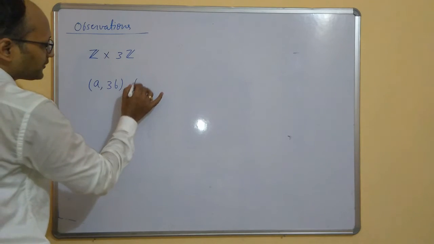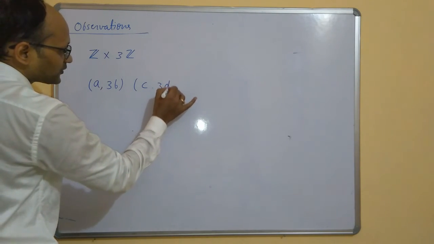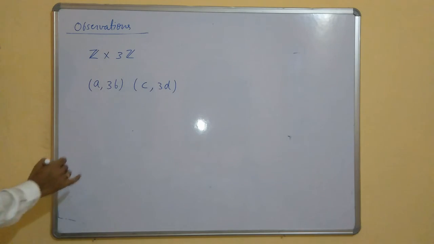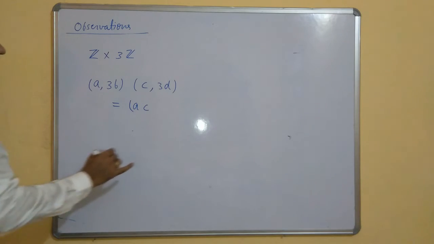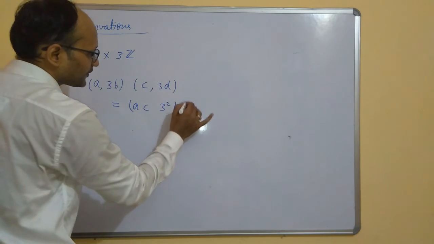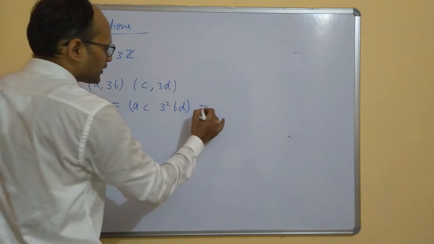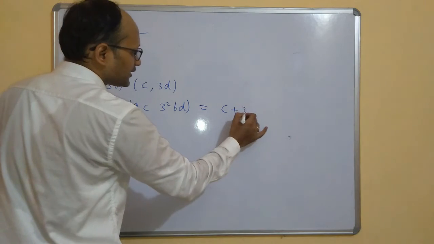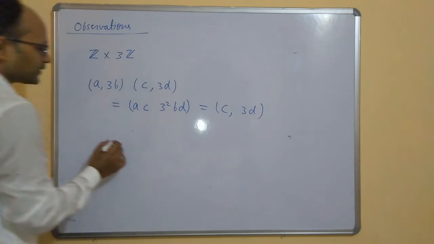If you multiply it by another element, (c, 3d) suppose, then the product will be (ac, 3 squared bd). Suppose it is working as an identity element, then it should be equal to (c, 3d).